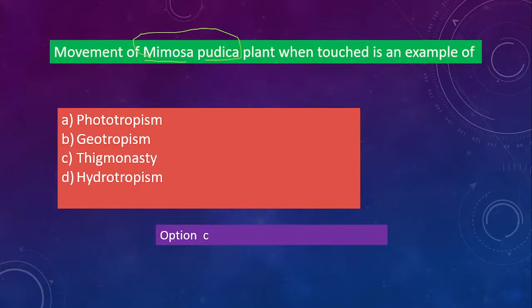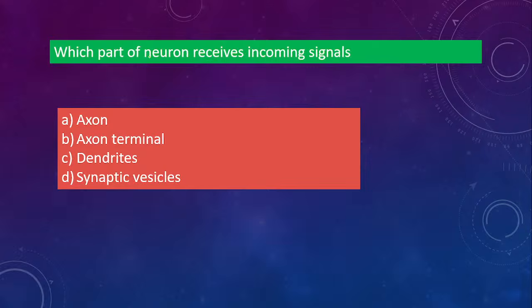Next one. Which part of the neuron receives incoming signals? Axon, axon terminal, dendrites, synaptic vesicles. So which one is the correct answer? The correct answer is option C, dendrites. First the dendrites will receive the signal and then it will transmit to the other parts.